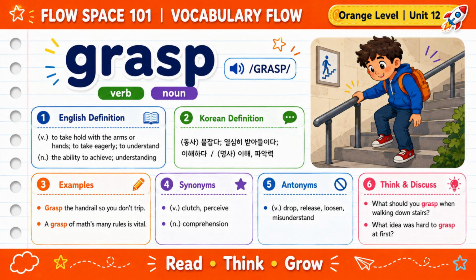For example, grasp the handrail so you don't trip. Another example is, a grasp of math's many rules is vital. Some synonyms are clutch, perceive, and comprehension. Some antonyms are drop, release, loosen, and misunderstand. What should you grasp when walking downstairs? What idea was hard to grasp at first?